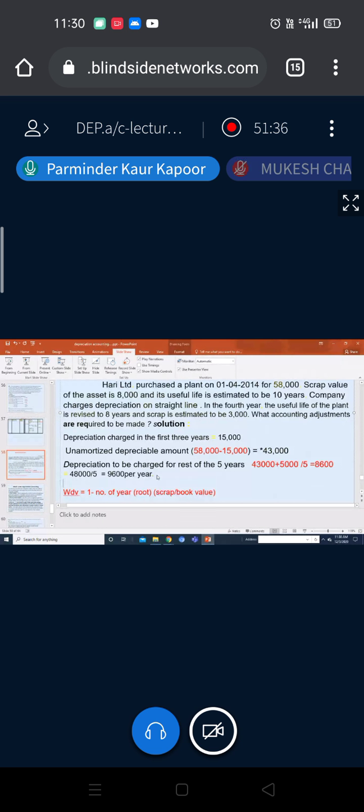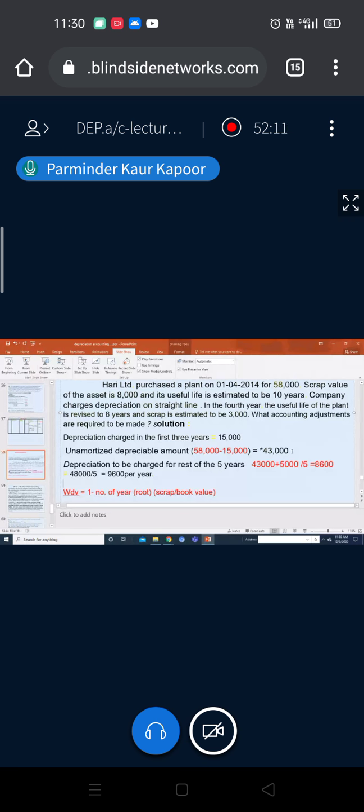Okay. So suppose along with this, they also ask you to change the method. Along with the life, the method is also changed. What you are going to do in that case, if you convert from SLM method to WDV, either the WDV rate will be given, saying the method has been changed from SLM to WDV along with the life of the asset, and this is the rate. If the rate is there, whatever your book value is, you apply that rate as per WDV.